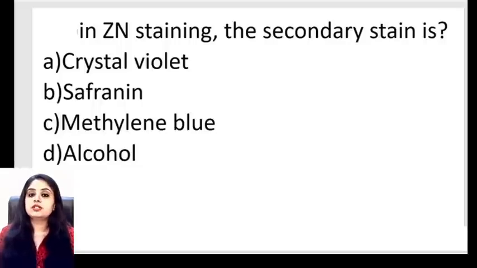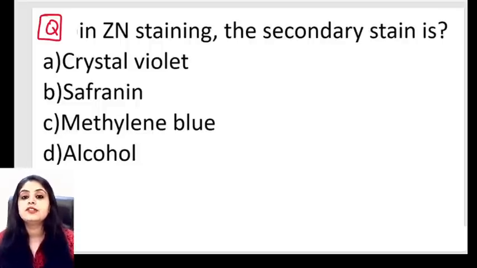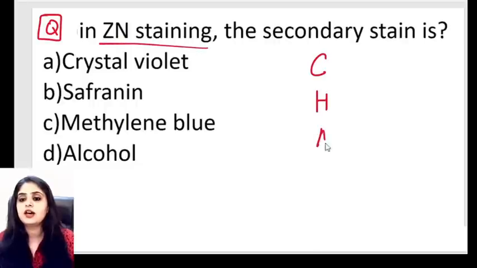Coming to the next question. In ZN staining, what is the secondary stain that you have? Crystal violet, safranin, methylene blue, or alcohol? So think of the mnemonic for ZN stain. First, let's write down. I first add carbol fuchsin.